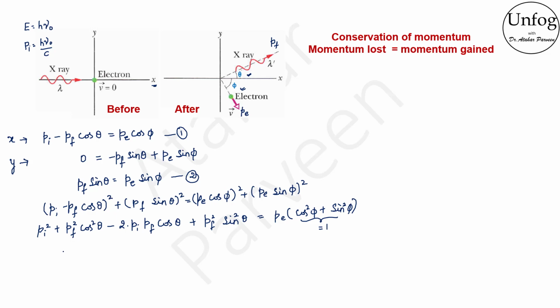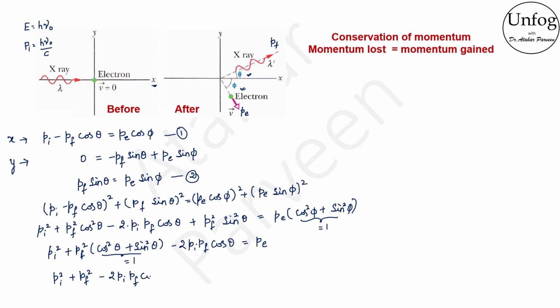And the same thing can be done on the left hand side also. See here, I have Pi square plus, if I take Pf square common, I can write cos square theta plus sin square theta, minus 2 into Pi Pf cos theta as it is, and on the right side I have only Pe square. Now this also becomes equal to 1. So my equation will become Pi square plus Pf square minus 2 Pi Pf cos theta is equal to Pe square.